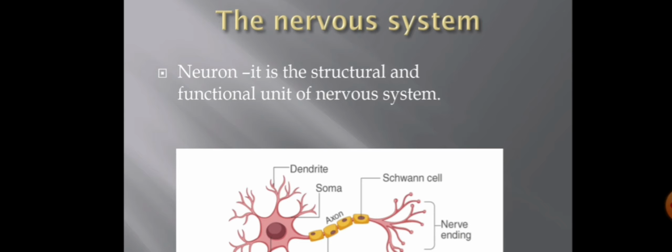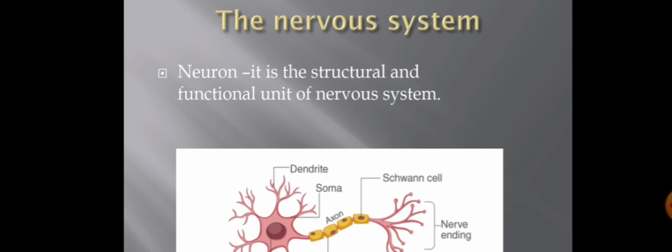The nervous system is the main system of our body to help in this control and coordination. When hundreds or thousands or more neurons are combined together, they form the nervous system. Okay, so the neuron is the basic structural and functional unit of our nervous system.